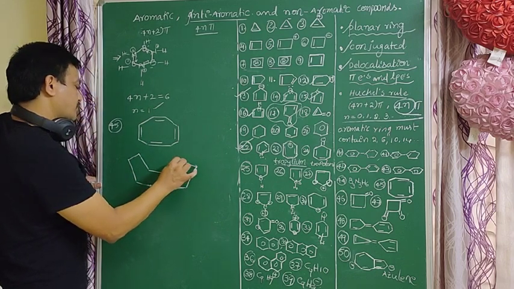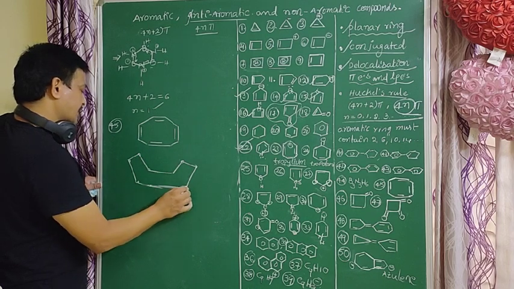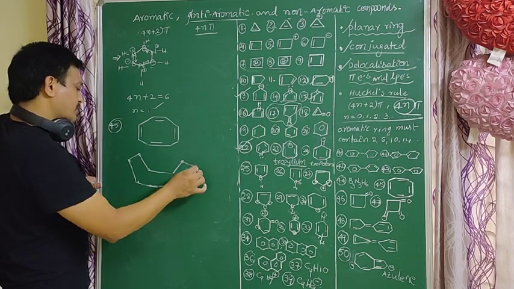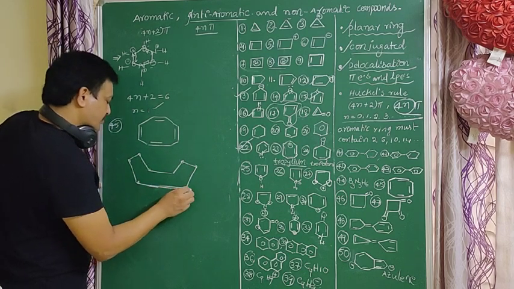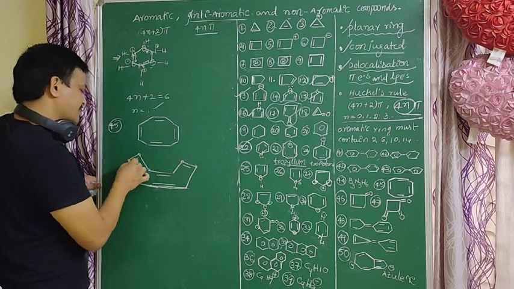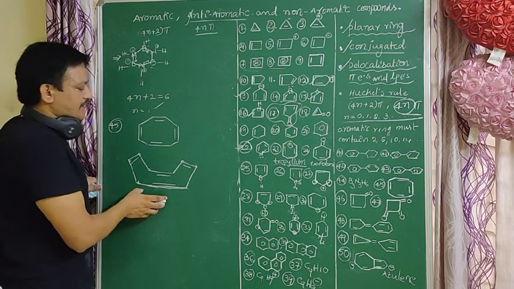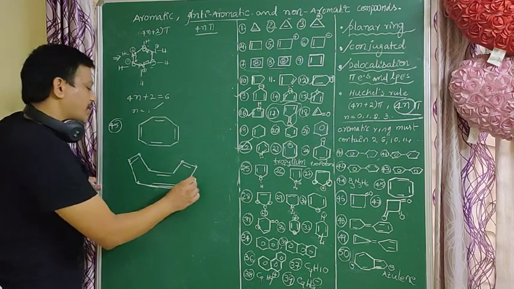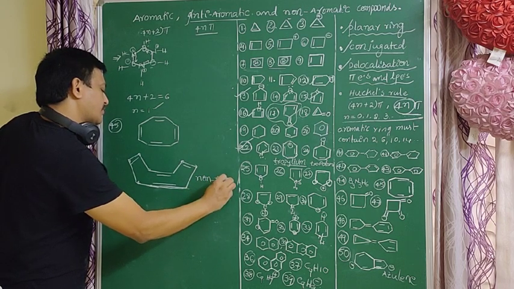So 1, 2, 3, 4, 5, 6, 7, 8. This molecule has a tub-shaped structure. It has a non-planar structure. So it is a non-aromatic compound.